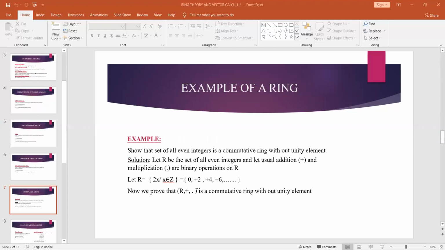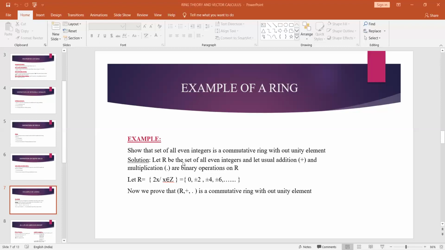I am giving you one example on ring. The example is: show that the set of all even integers is a commutative ring without unity element. So we have to prove that the set of all even integers is a commutative ring without unity element. Let R be the set of all even integers, and I am taking two binary operations, one is plus and the second one is dot, and I am writing the set R equal to the set of 2x such that x belongs to Z.